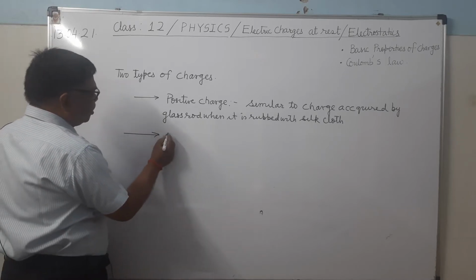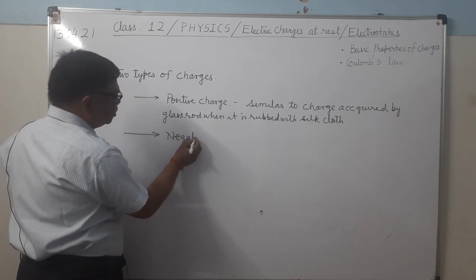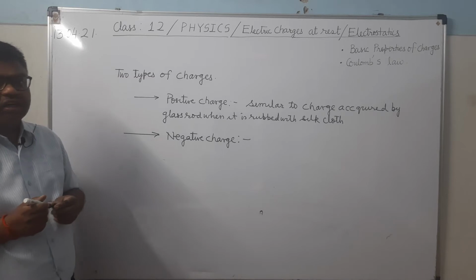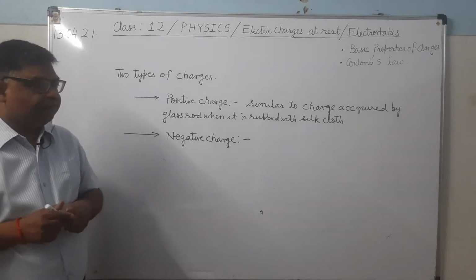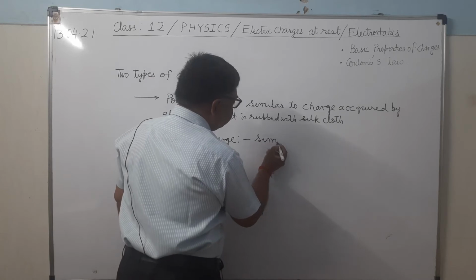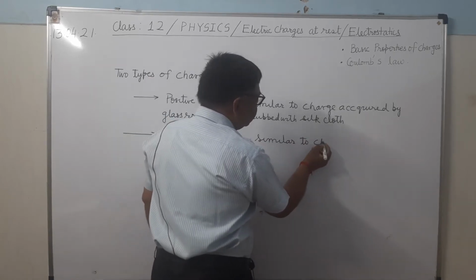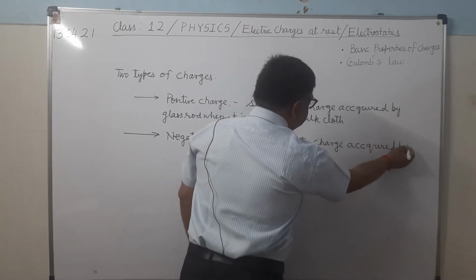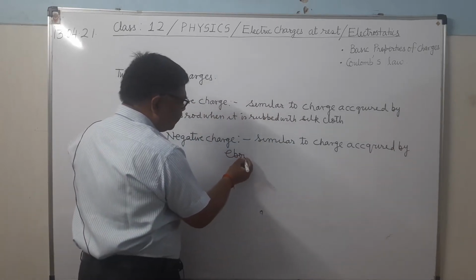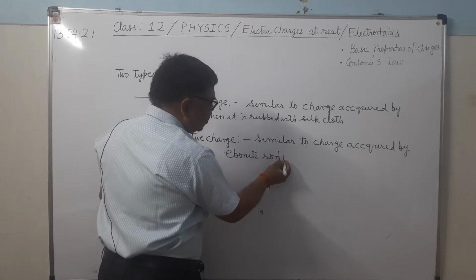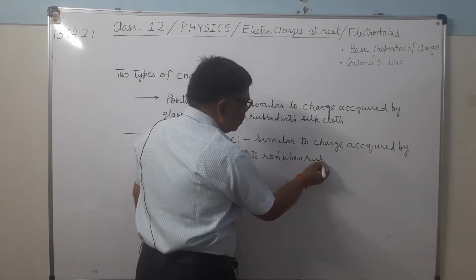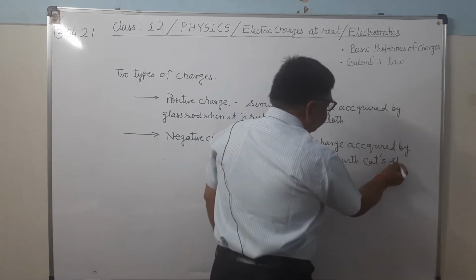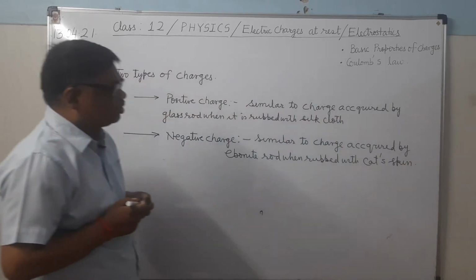Now there is the negative charge. It is similar to the charge acquired by an ebonite rod when it is rubbed with a cat's skin. So these are the two types of charges.